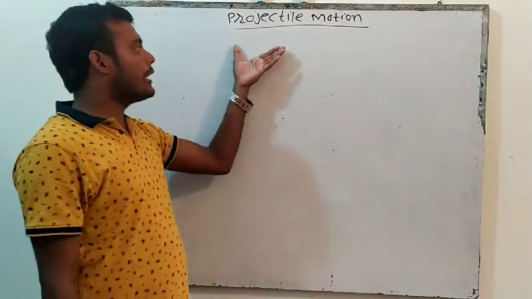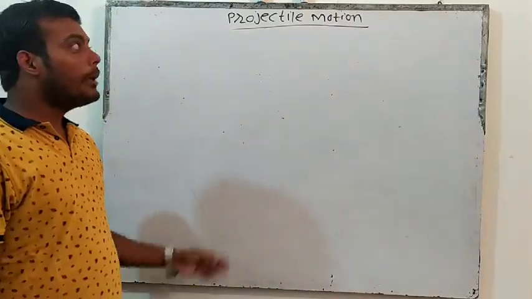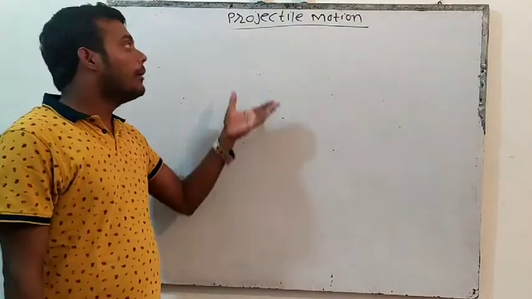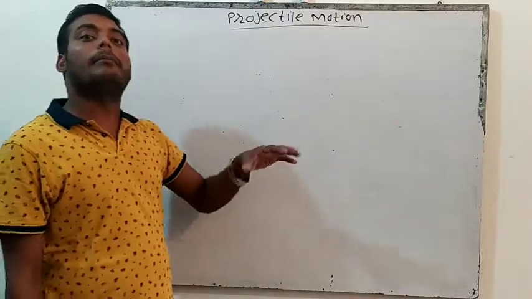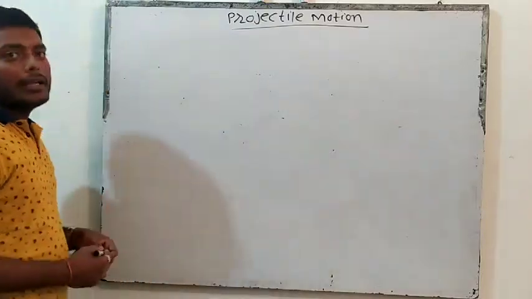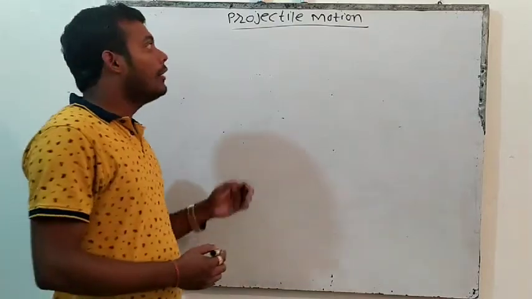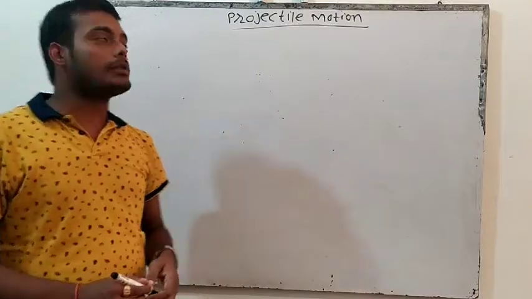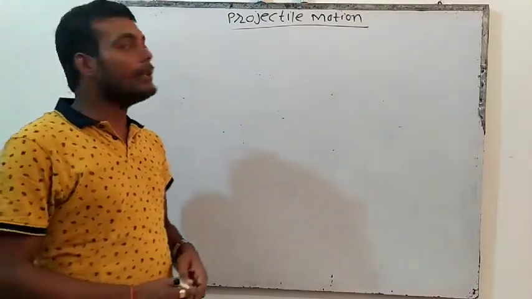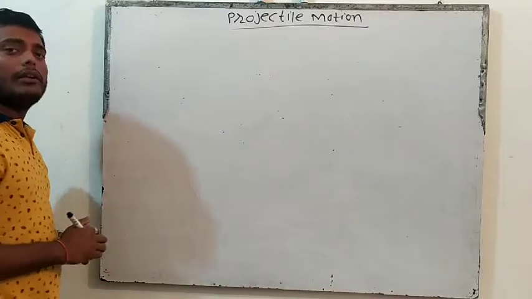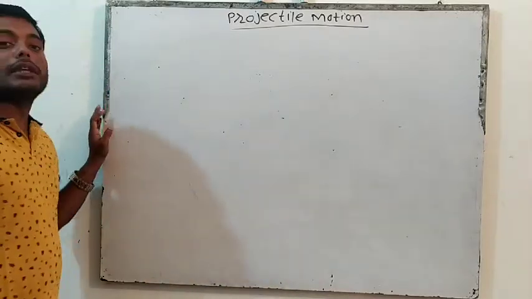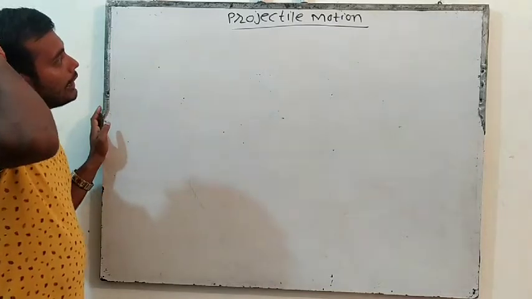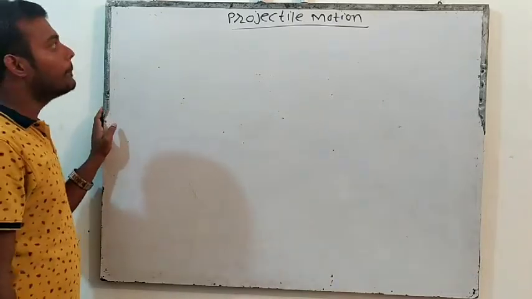In projectile motion, actually it is a very important topic, but for understanding this topic, you must first see motion in a straight line, and in that, vertical motion. So you will add motion in a straight line by Kanhaiya Jha, and you can first see motion in a straight line and especially vertical motion, and then you will come and you will understand projectile motion. If you have already watched my motion in one dimension, that is motion in a straight line, then you can skip this video.